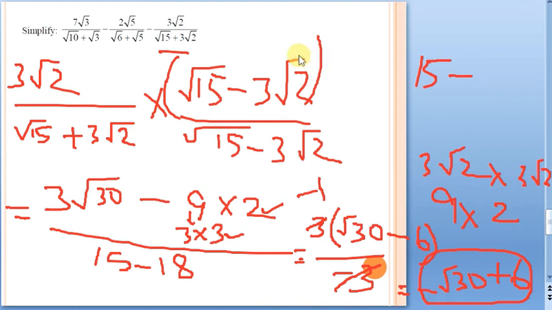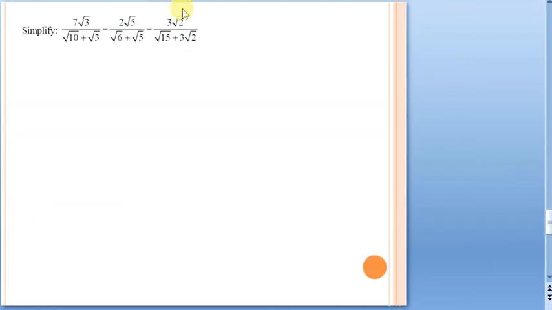Now let us consolidate the 3 parts with signs. While rationalization, we didn't take any sign here. Now let us consolidate what answers we got. For the first part, we have got root 30 minus 3. Let me keep it in bracket.